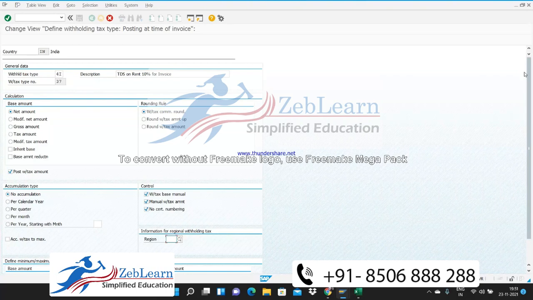And the configuration is somewhat different because on sale you have to collect TCS, right? Yes, sir. It's not on purchase, it's on sale. So that would be the differentiation, but the creation of the withholding tax type would be the same. Up to this level, this configuration would be the same. This would change. Anything else? As of now, no. Okay.